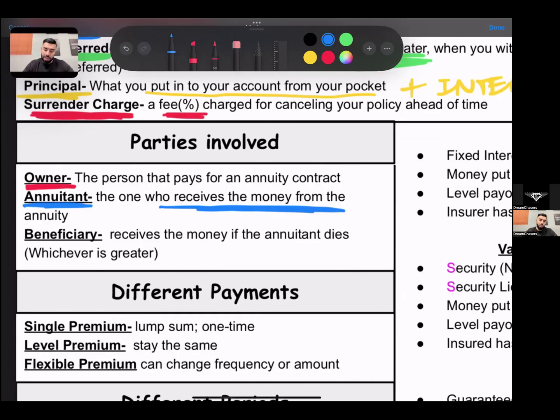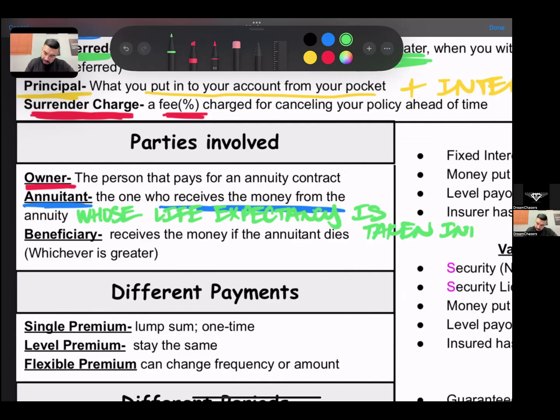Now, one key thing to also remember about the annuitant is the annuitant is whose life expectancy is taken into consideration.